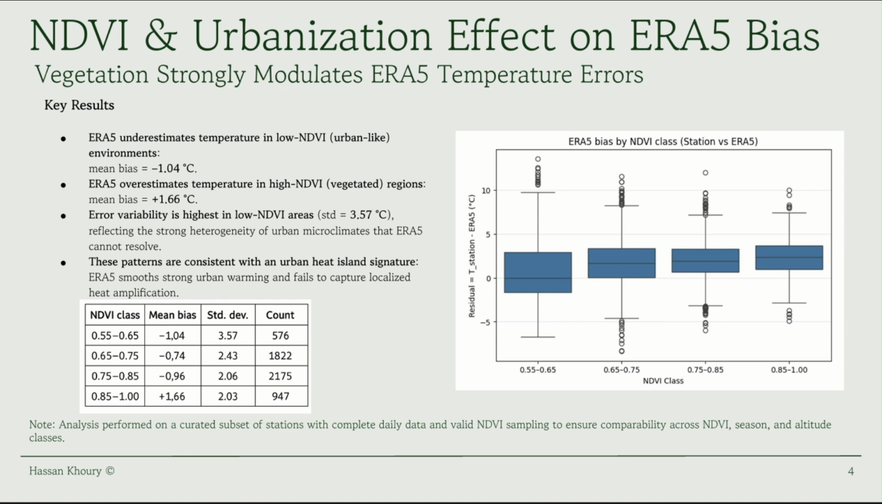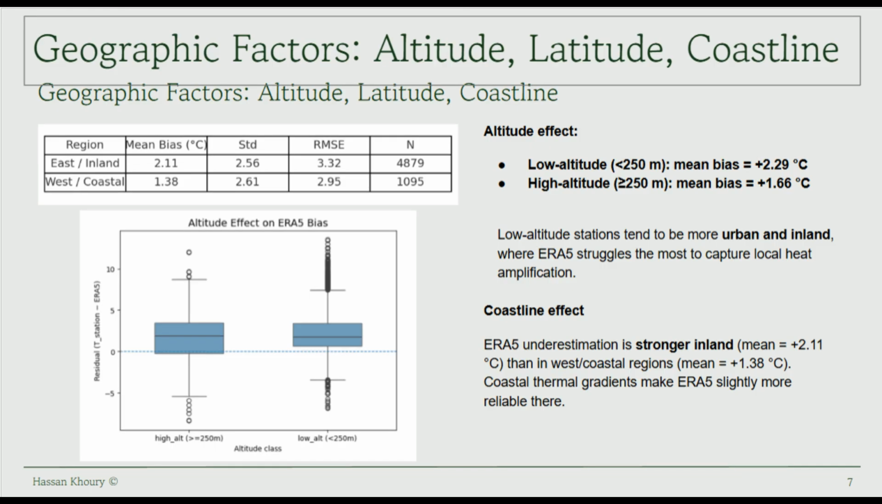Geographically, the model displays systematic errors. Inland regions exhibit a mean bias of positive 2.11 degrees, with a high RMSE of 3.32. By comparison, coastal areas are significantly more accurate. We see a similar trend with altitude. Low elevation zones show a peak bias of positive 2.29 degrees. This confirms that ERA5 mathematically fails to capture the heat amplification specific to low-lying urban environments.